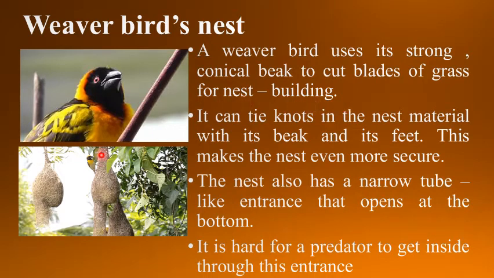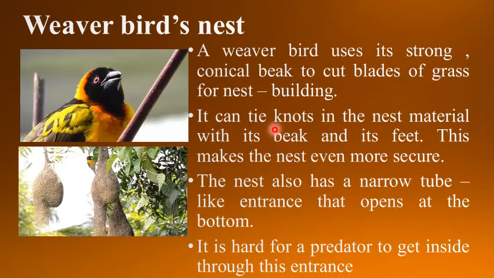Children, this is the picture of a weaver bird, and if you look at the beak of this weaver bird, you will find that it is strong and conical. This strong and conical beak helps the bird to cut the blades of grass to build the nest.